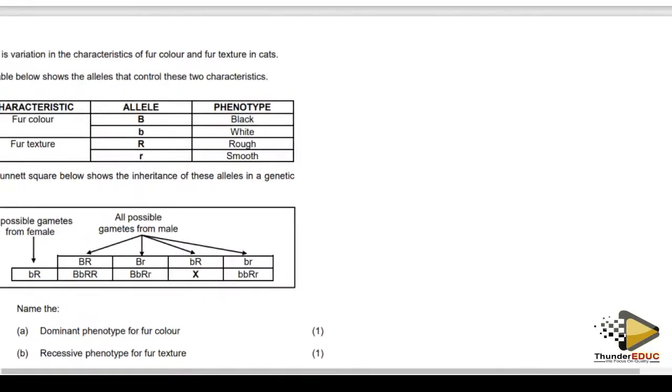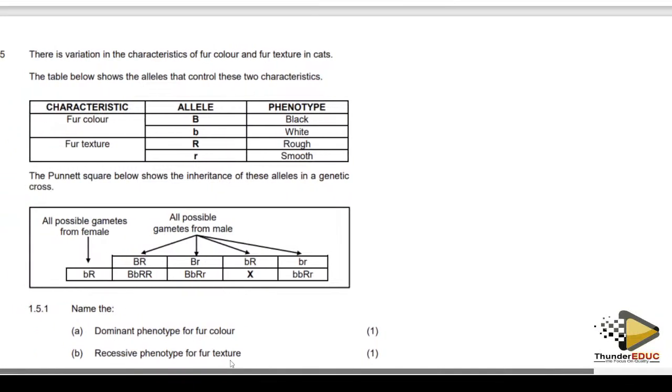I hope you are seeing clearly. There is variation in characteristics of fur color and texture in the cat. They're saying that the table below shows the alleles that control these two characteristics. All right.